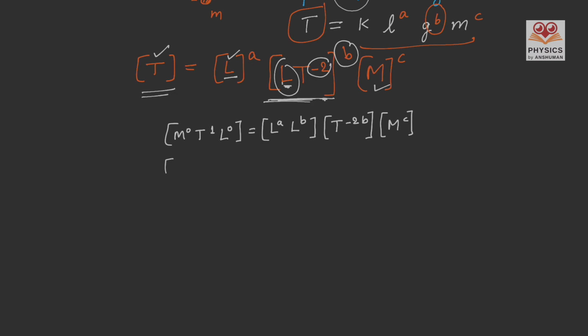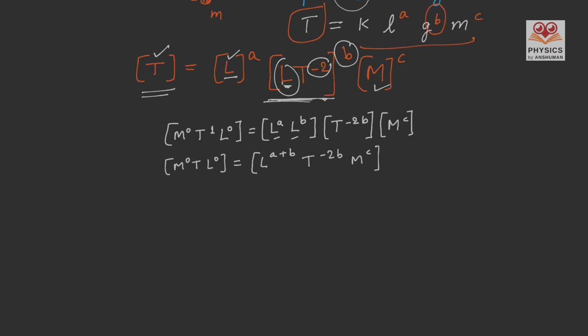So on the left hand side it is M to the power 0, T, and L to the power 0, and on the right hand side we can see on L the power is a plus b. As we are multiplying the dimensions, so the powers would get added, and that on time is minus 2b, and on the mass it is c.